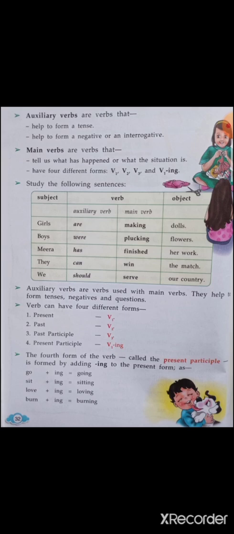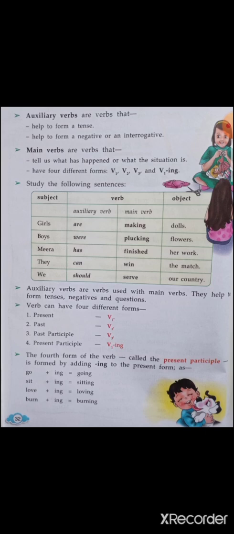Main verbs are verbs that tell us what has happened or what the situation is. They have 4 different forms: V1, V2, V3 and V1 plus ing. Main verbs tell us what actually has happened, meaning they are the actions given in the sentence. And there are 4 types of main verbs: V1, V2, V3 and V1 plus ing. We will look at the table later about V1, V2, V3 and V1 plus ing. Now let us move on to the next part.